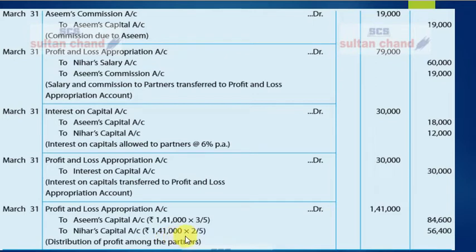Based on all these entries, you will have to prepare the Profit and Loss Appropriation Account. I have not prepared the appropriation account. I have not attached it here. This will be your homework. For this question which we have discussed just now, you will read the question very carefully, go through all these entries, write down the question in your copy, write down these entries, and with the help of these entries, you will prepare the Profit and Loss Appropriation Account. So this comes up as your first question in assignment for accountancy and this has to be done by you.